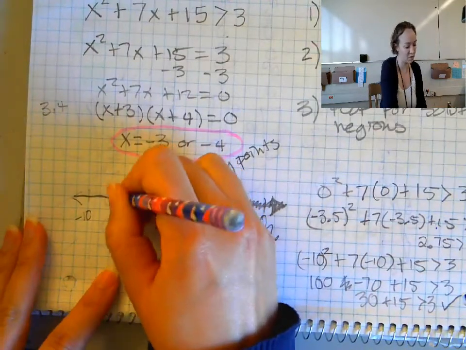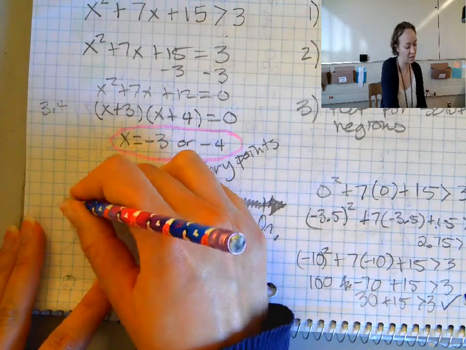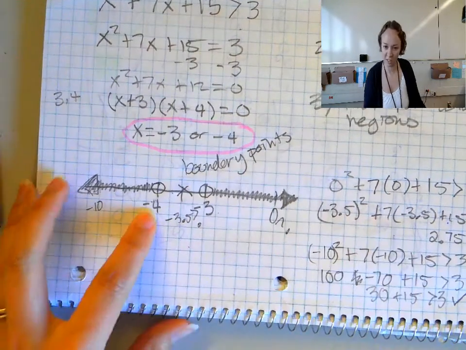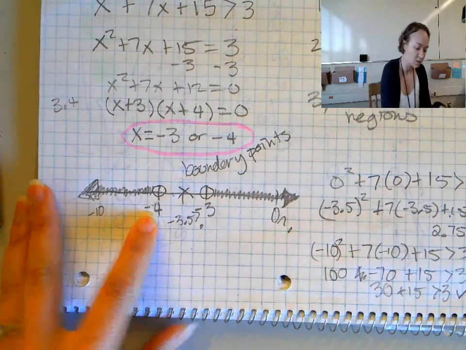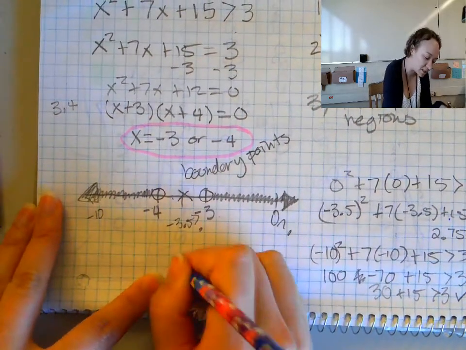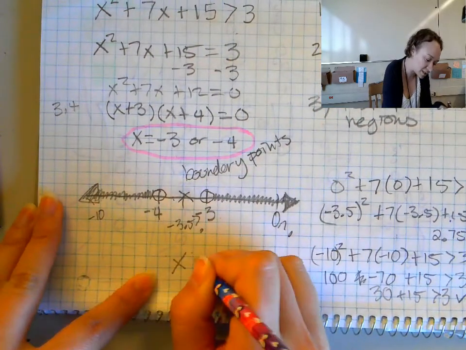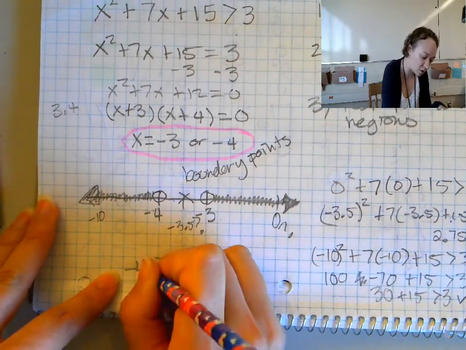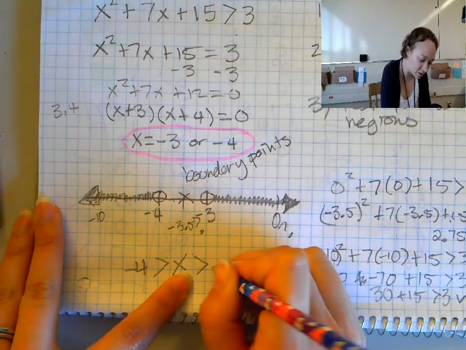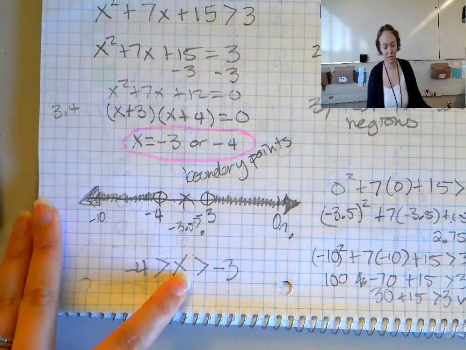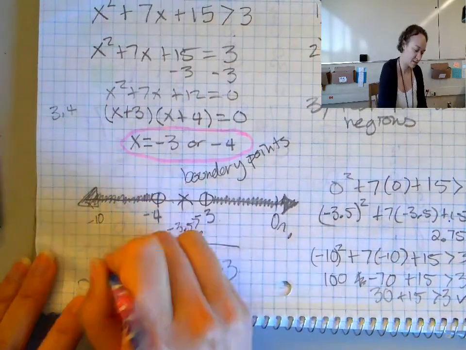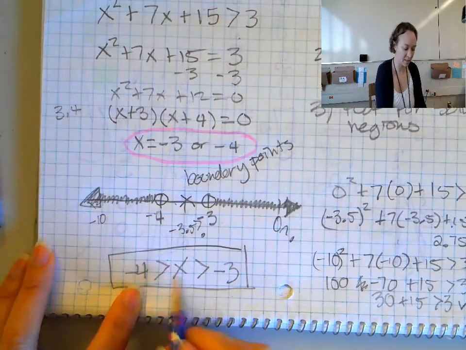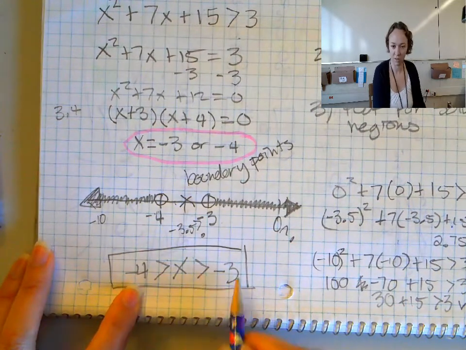Yes, it certainly is. So that means it's all that lower stuff, which means now I need to translate this back into a solution. So that means that x is less than -4 and greater than -3.